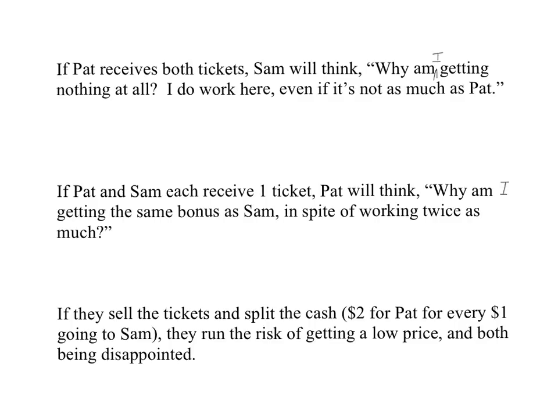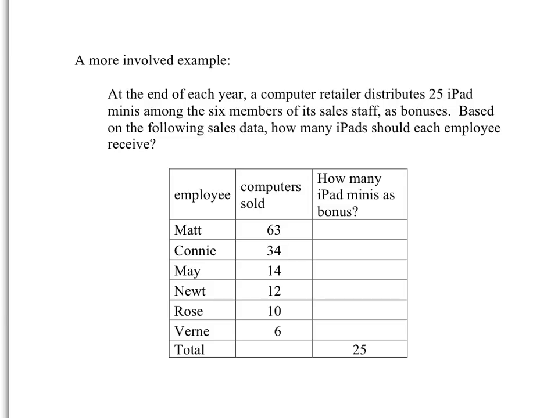So we're going to focus on the scenario in which we have to get rid of the tickets as such, and we need to decide who gets how many. To continue our warm-up for what the problem of apportionment really involves, let's look at another example of distributing bonuses at the end of the year.